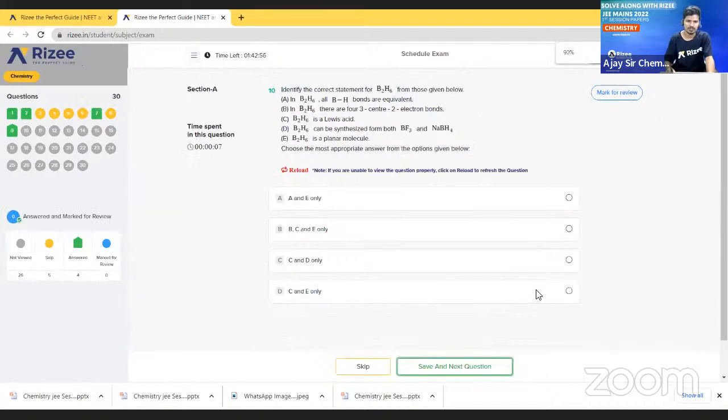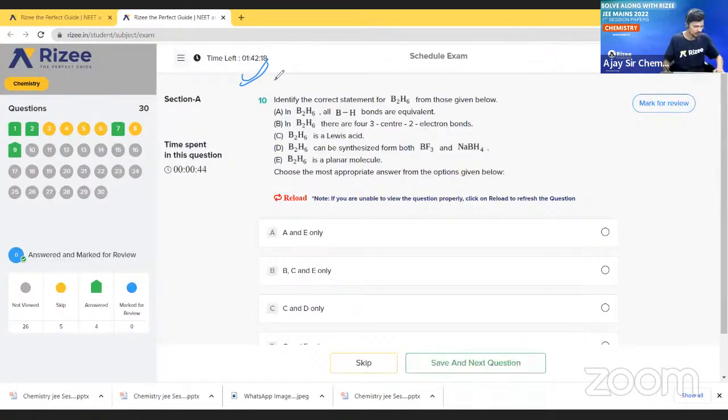What is the next question? See here. Identify the correct statement about B2H6. This is a very simple question. This question is asked from the boron family, the 13 group elements. We have to find the correct statement about B2H6.